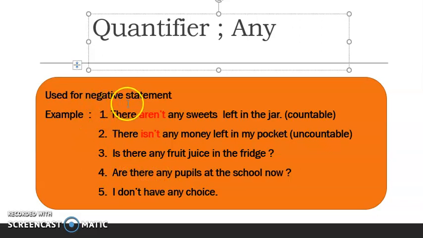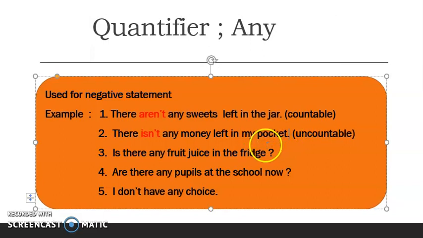Or negative statement. Ada perkataan not. There aren't any sweets. Dia nak cakap yang dah tak ada gula-gula lagi dekat dalam jar bekas tu. There isn't any money left in my pocket. Nak cakap yang dah tak ada duit dalam pocket. Okay. So, inilah penggunaan any. You have to remember any. Usually, it is used for negative statement.